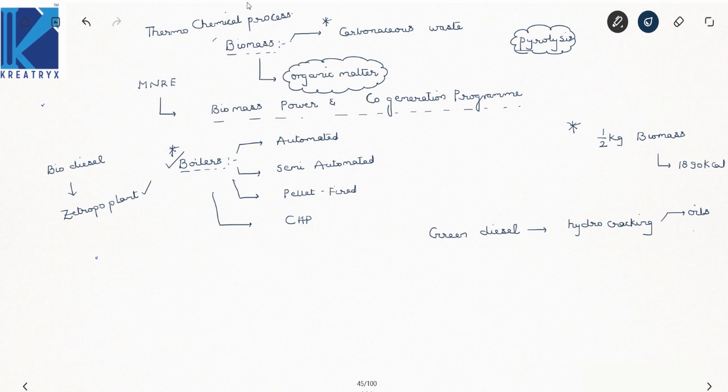Now see here, this green diesel has equivalent properties as your petroleum based diesel, so that's why green diesel is being used as an alternative, right? Now this green diesel is being developed in Singapore and Louisiana and Singapore.